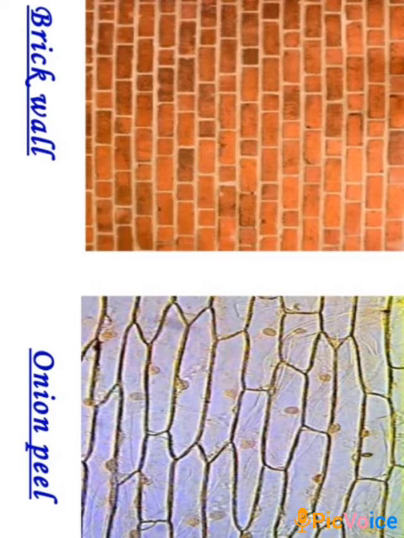Here you can see a picture of a brick wall and the cells of an onion. As a building is made up of smallest units called bricks, in the same way the bodies of living beings are made up of smallest units called cells. All the living forms look very different from each other, but they carry one basic feature, that they are made up of cells.